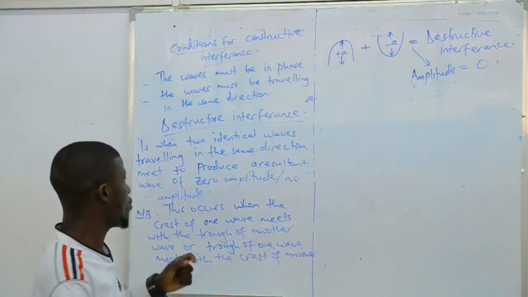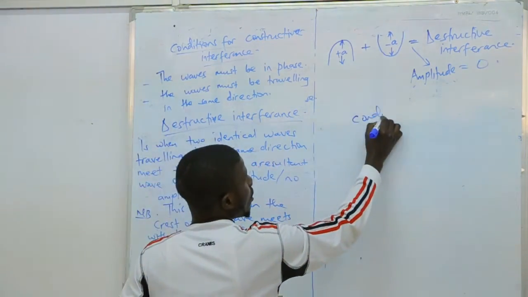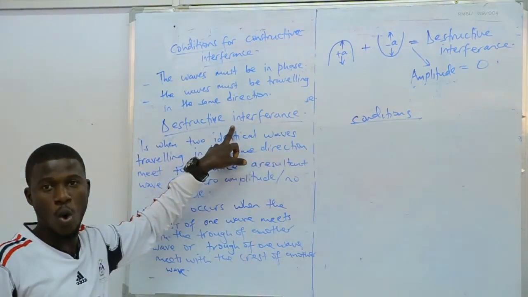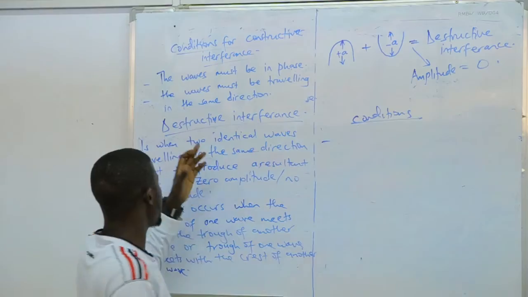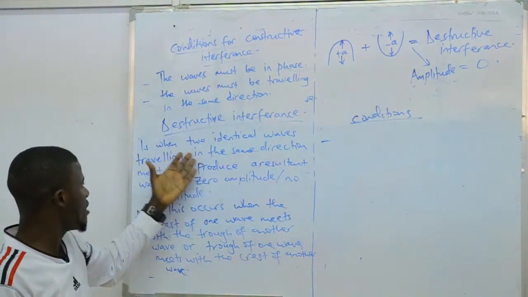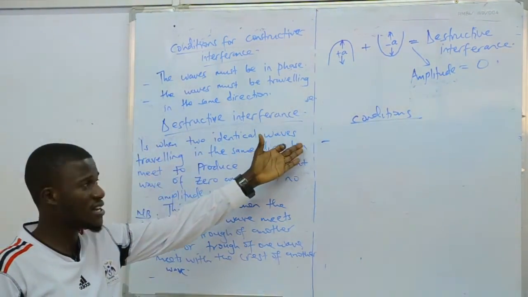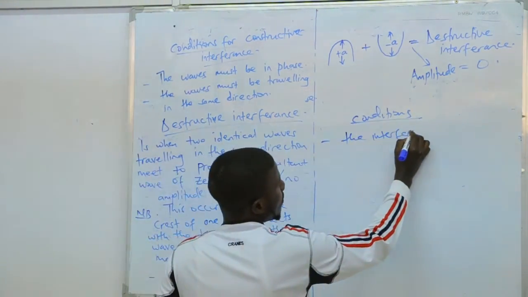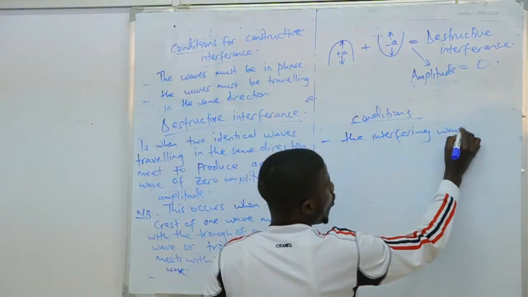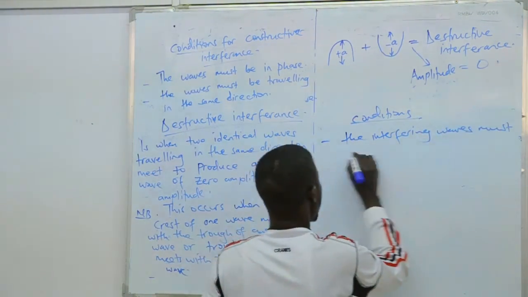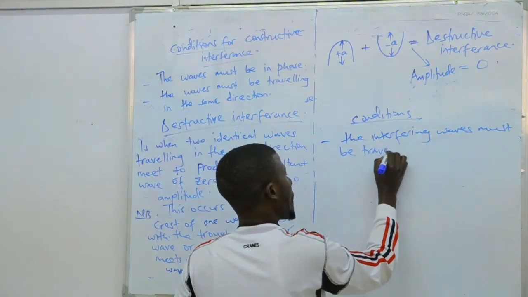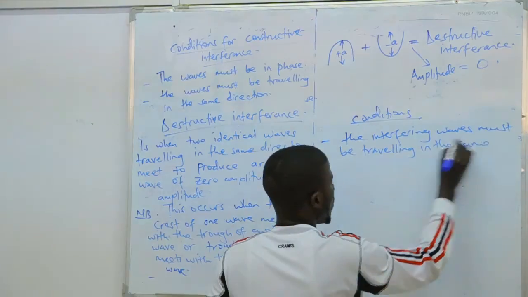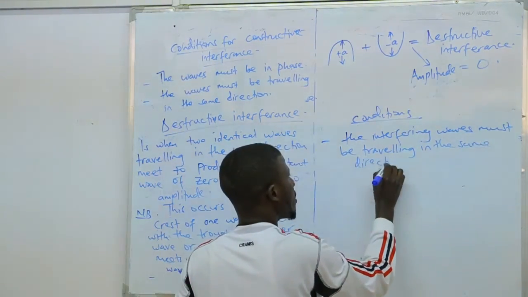Before I wind up, you need also to know the conditions necessary for destructive interference to occur. One, get it from the definition here. The identical waves must be traveling in the same direction. That one is okay. The interfering waves must be traveling in the same direction. That is one.